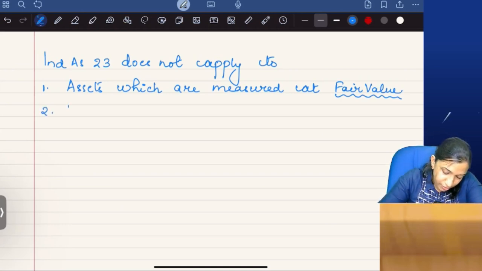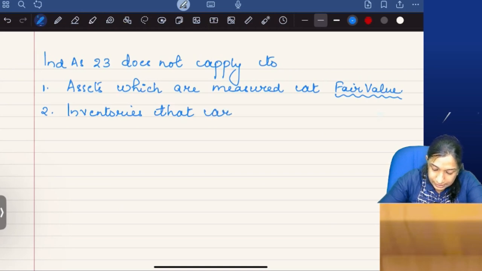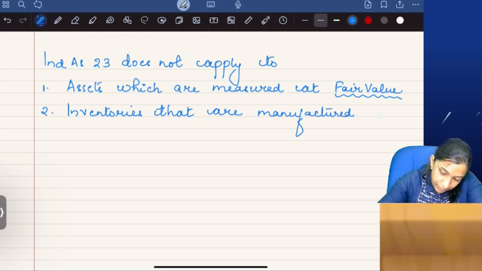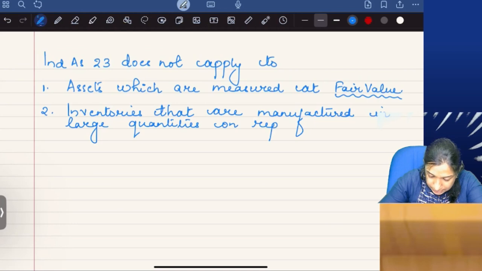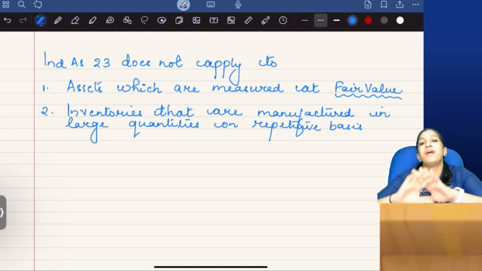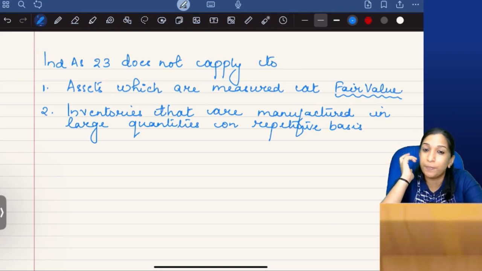Then inventories that are manufactured in large quantities on a repetitive basis. Inventories which are manufactured in large quantities on a repetitive basis.